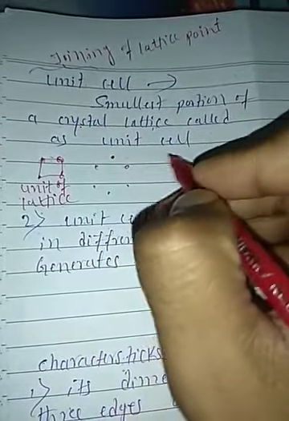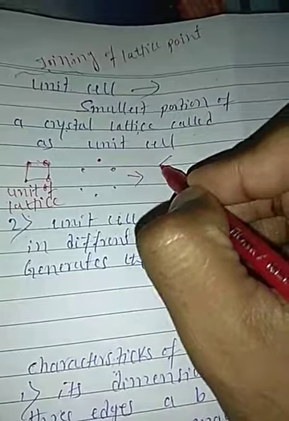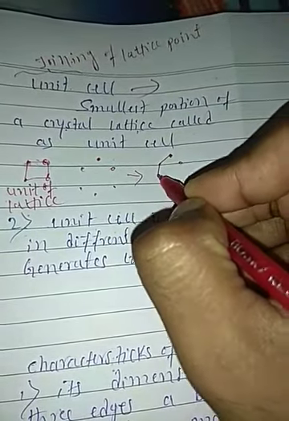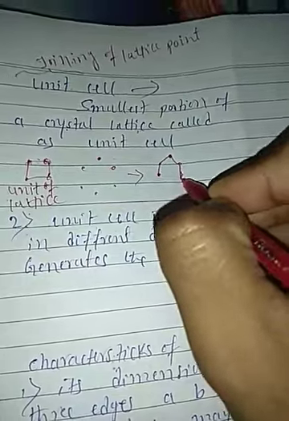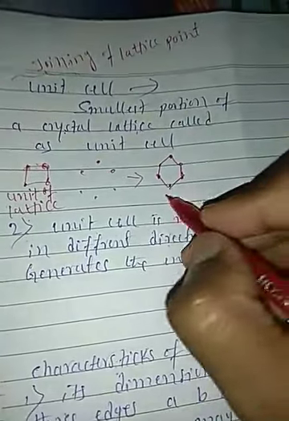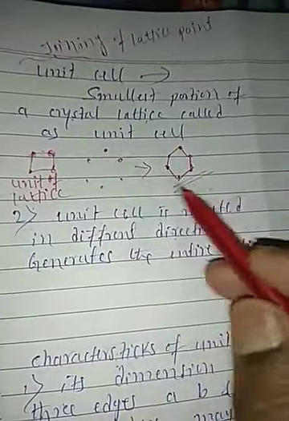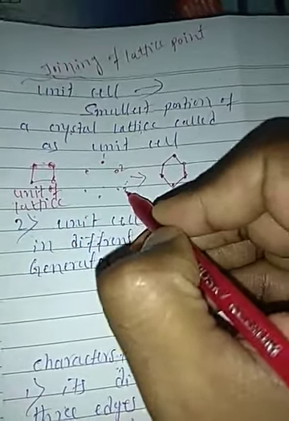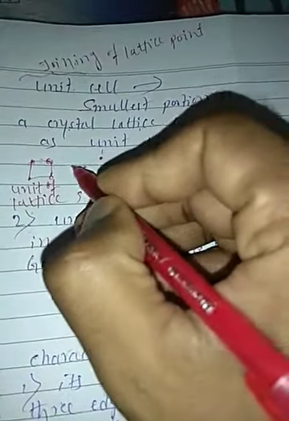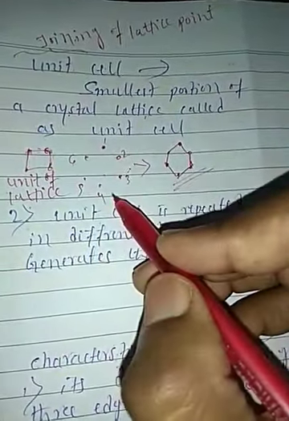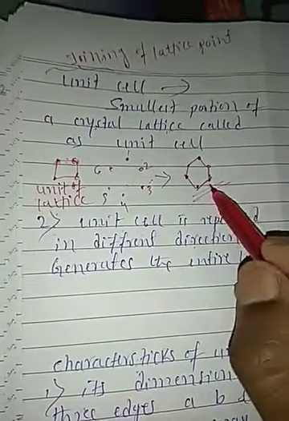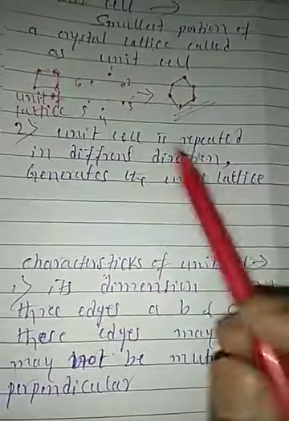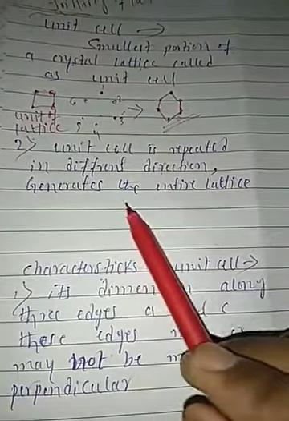Here, 6 lattice points are combined with each other to give the smallest portion. 1, 2, 3, 4, 5, 6. Six lattice points are connected with each other to give one smallest portion of crystal called a unit cell. Understood, students? So unit cells repeated in different directions generate the entire lattice.